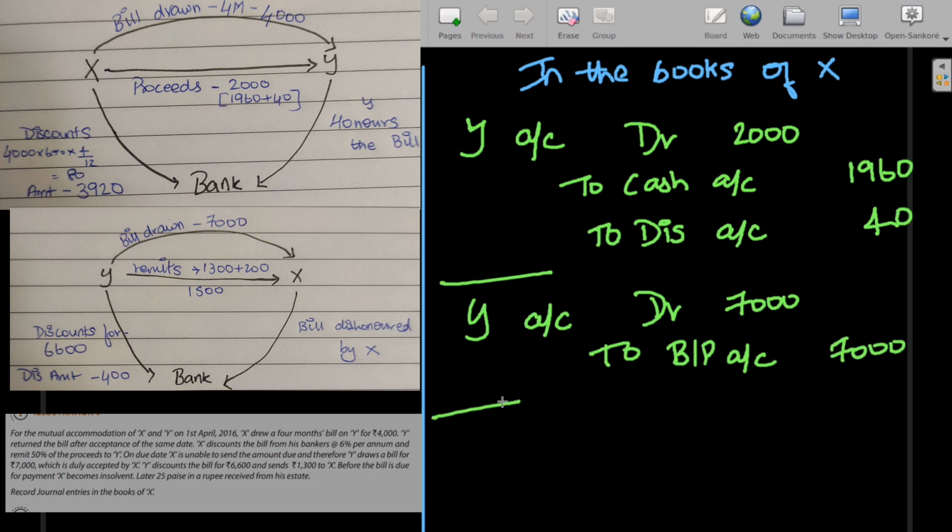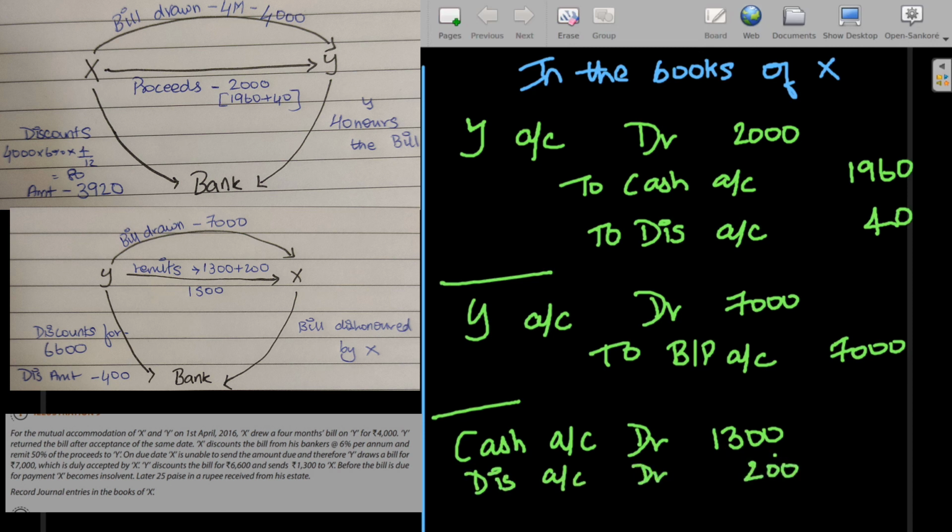Now Y discounts his bill from the bank, so there would be no entry for this because it doesn't affect X's books, and he remits 1300 to X. So in the books of X, he is going to receive 1300 as cash. So we're going to put cash account debit. As our asset increases, we debit it, and the amount is going to be 1300, and X is going to bear some discount of 200.